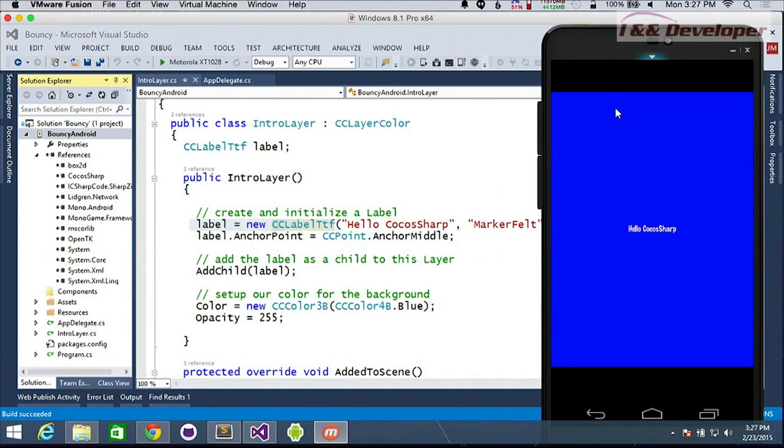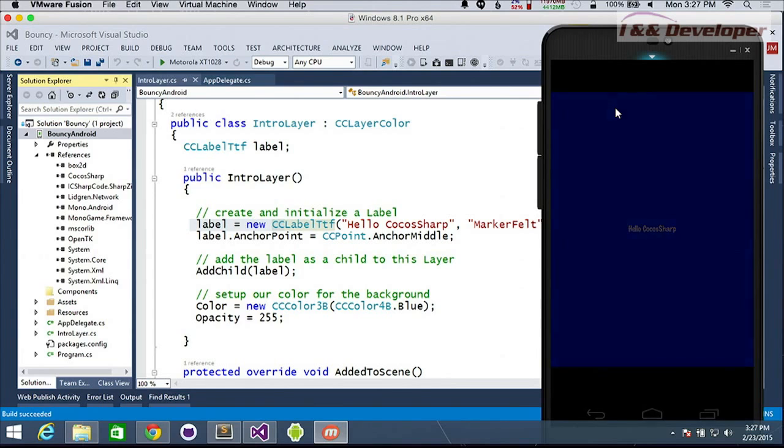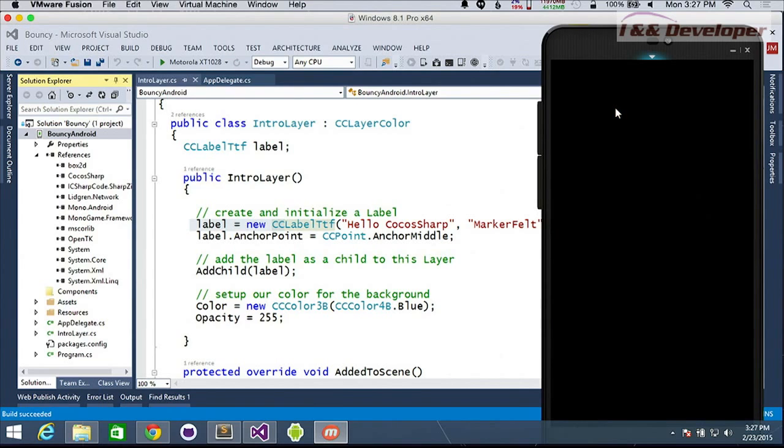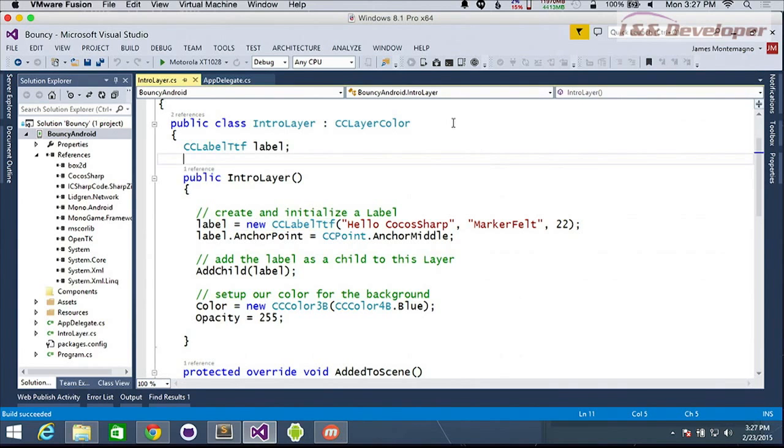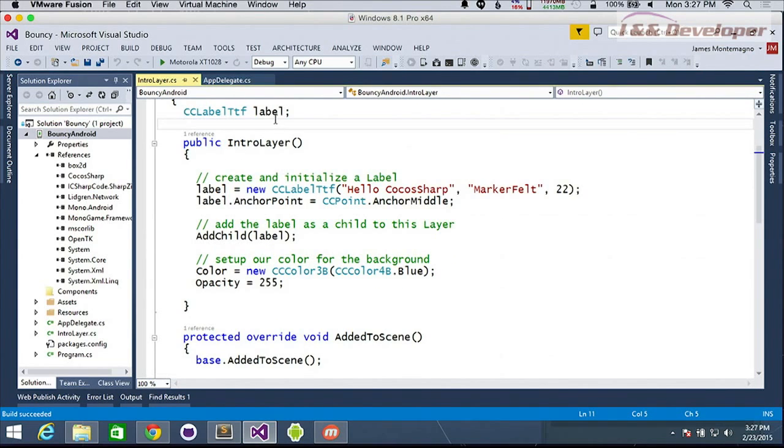There we go. So maybe not the prettiest thing in the world. So let's go ahead and change this up a little bit. It is at the moment absolutely the world's worst game ever. It doesn't do anything. But it totally works. And if you actually ran this on iOS and built that project, it would totally work as well. Yes. So that's cool. But let's go ahead and do some stuff.